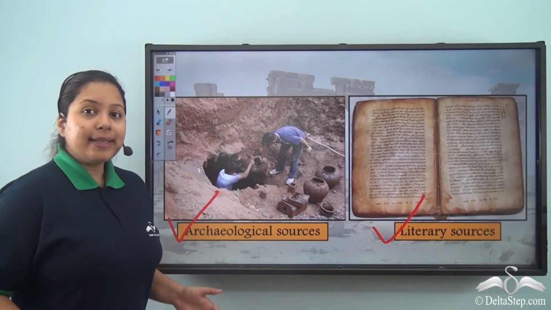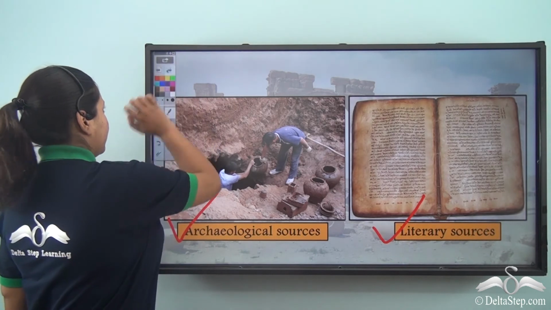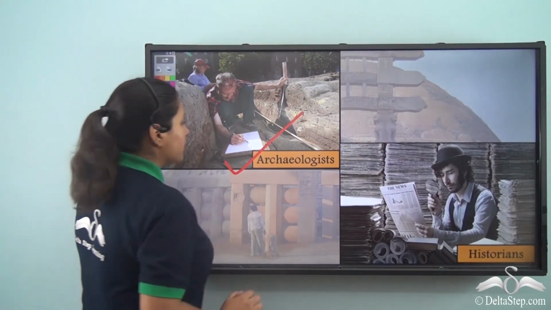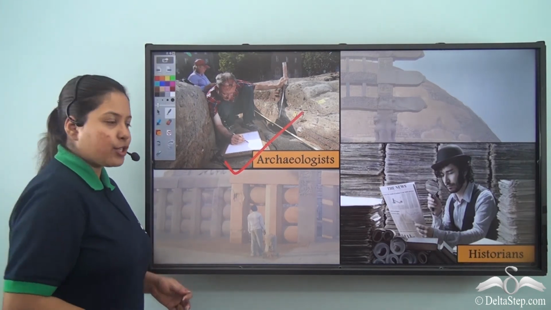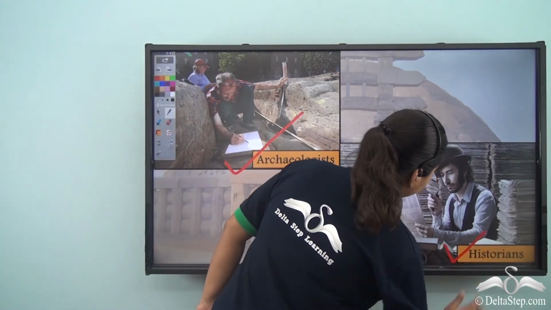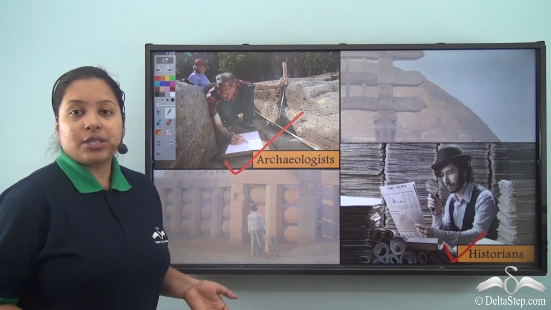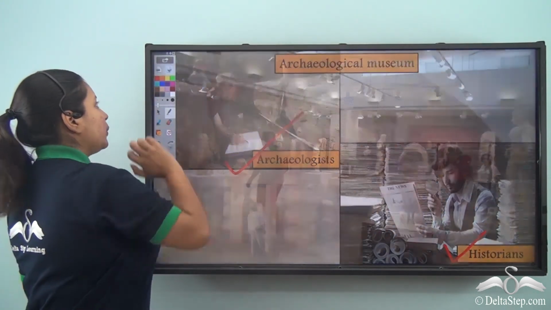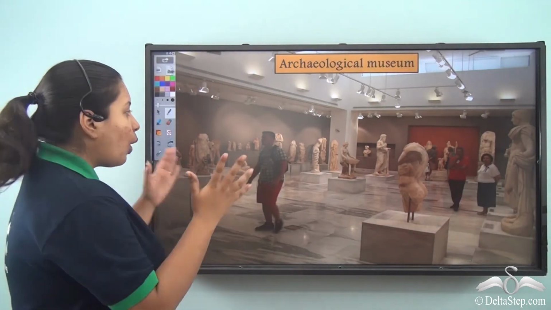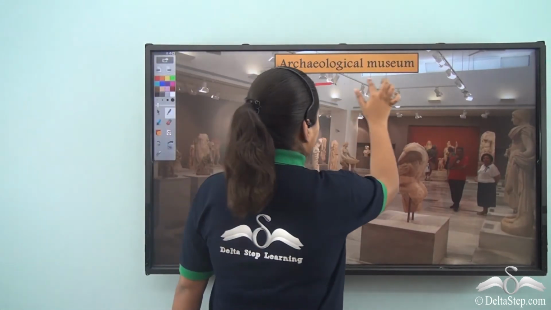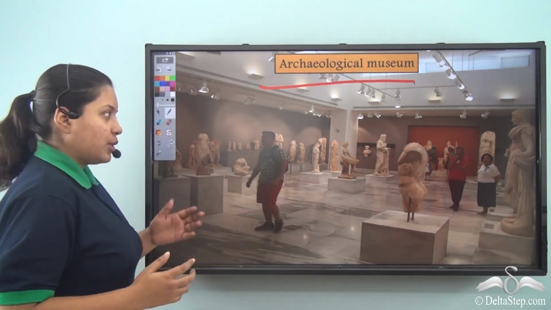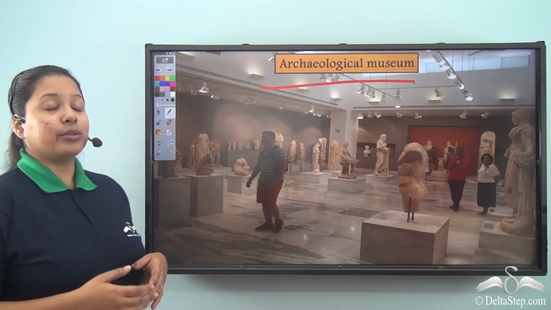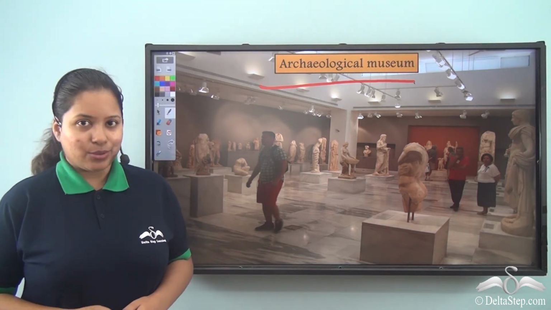So, now let's know who are the people who help us to get them. Well, first we have the archaeologists who do the digging and the excavation, and we have the historians who study history from the literary sources and monuments. And from where can we see them? Well, all of these things are preserved in an archaeological museum. So, we can go and visit the museum and come to know about the different sources of history.